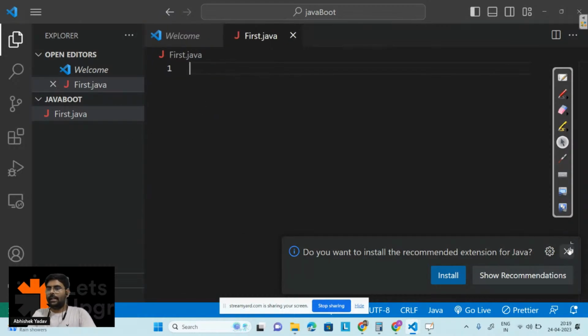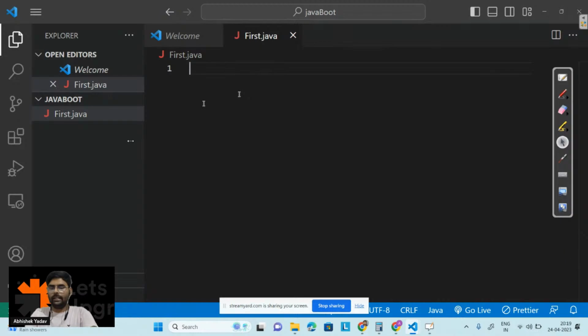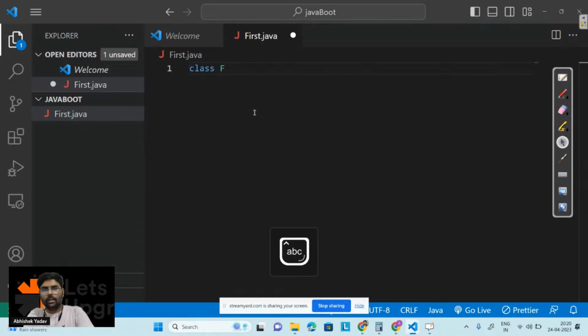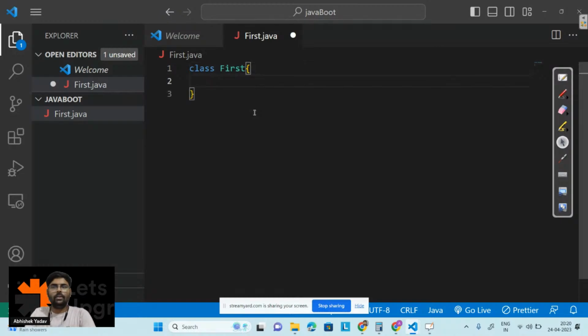So here you have to write the code, and let's start with the code, right? Since Java is based on object oriented programming, we will use class and object in it, right? So here also we will have a class, that is the class keyword, okay. For creating a class, we have to write the class keyword, and after that you have to write the name of the class. It can be anything. It is good practice to write the name of the class same as the file name, right? Here the file name is first, so my class name will be first. After that, open and close curly bracket.